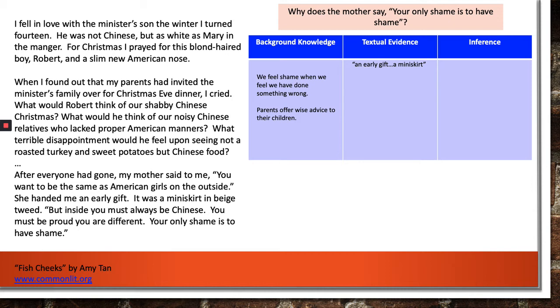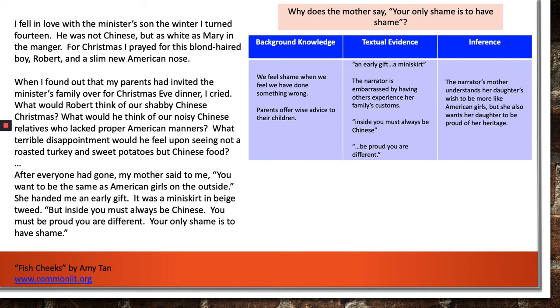We know that her mother gives her an early gift, a miniskirt. We know from our previous question that the narrator is embarrassed by having others experience her family's customs. We also know that the mother says, "Inside, you must always be Chinese." And the mother tells the daughter, "Be proud you are different." So what is an inference that we can make from all of this that we've talked about, the background knowledge and the textual evidence? Well, we know that the narrator's mother understands her daughter's wish to be more like American girls, but she also wants her daughter to be proud of her heritage.